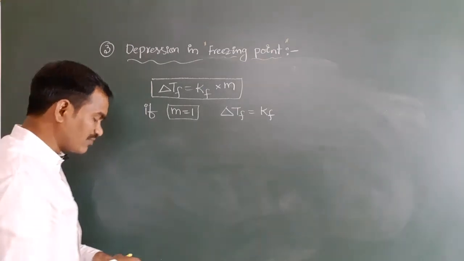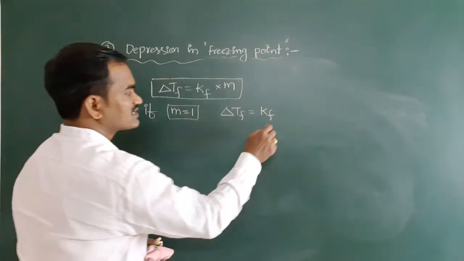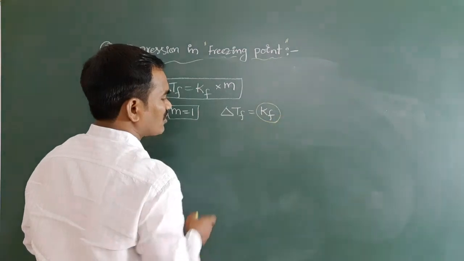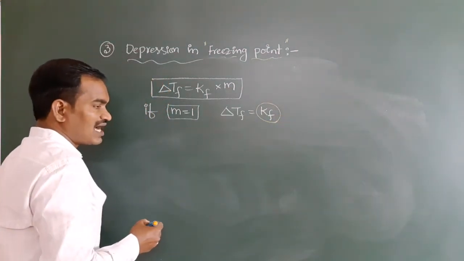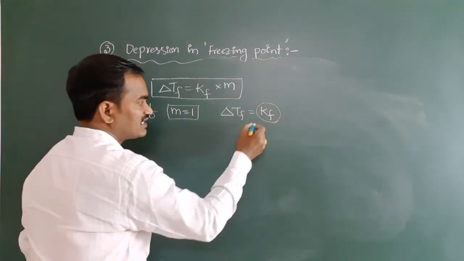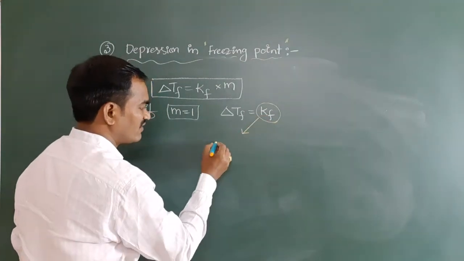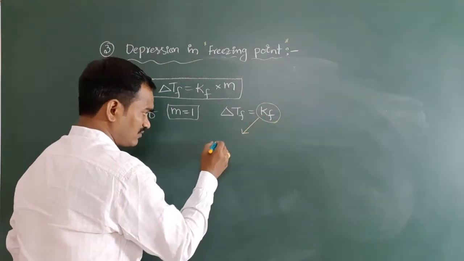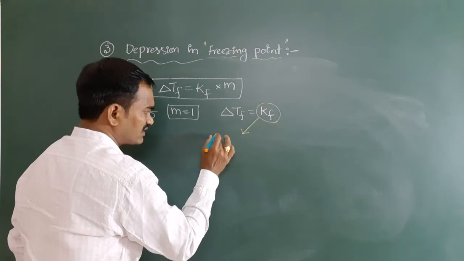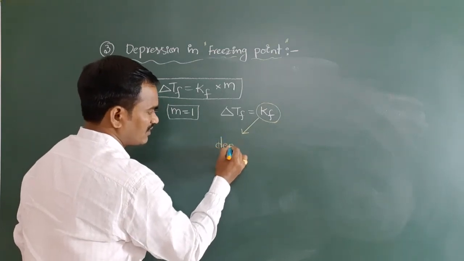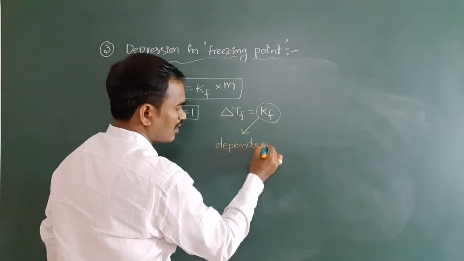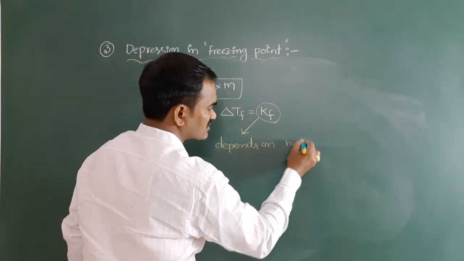Here only one major point we are going to discuss. This Kf, the cryoscopic constant or molar depression constant, is depending on, very important, the nature of solvent.